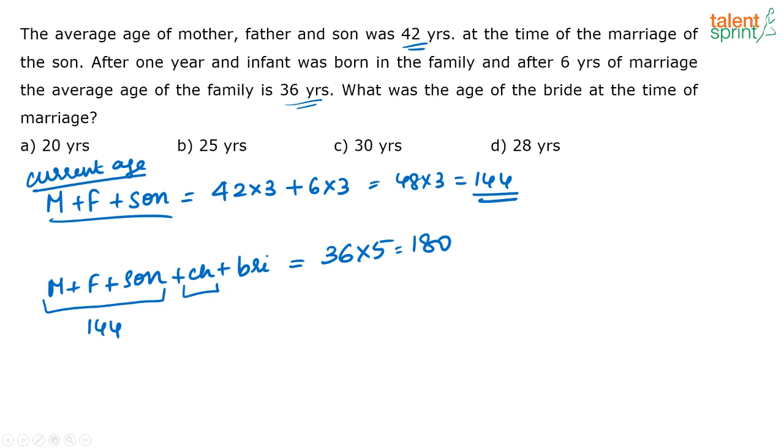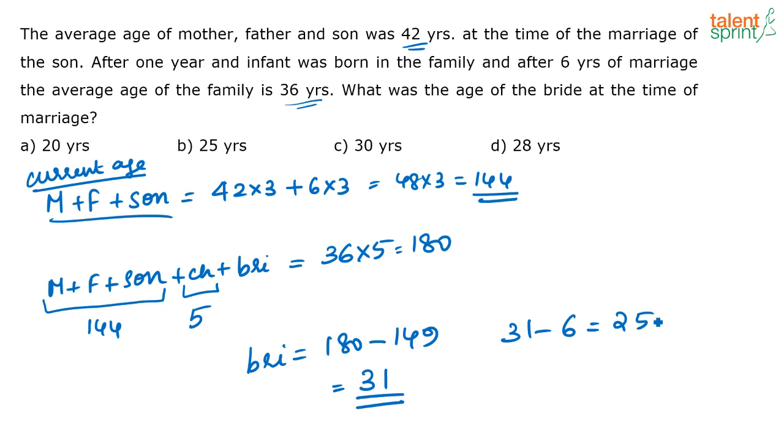Now, it is also given that the child is born 1 year after the marriage, and we are considering 6 years after the marriage to find these. So, what is the age of the child? It's going to be 5 years. You can find out the age of the bride. The current age of the bride is 180 minus 144 minus 5, or 180 minus 149. Or I can say she is currently 31 years old. So if she is 31 years old now, what was her age when she got married? It is nothing but 31 minus 6, that is equal to 25.